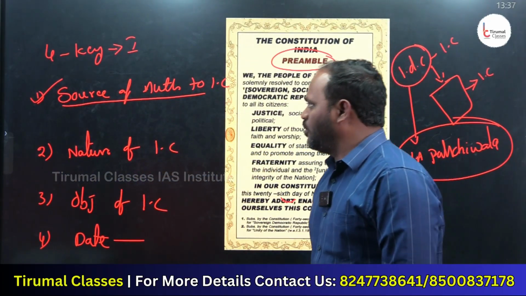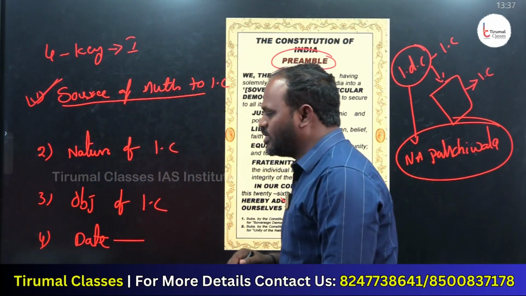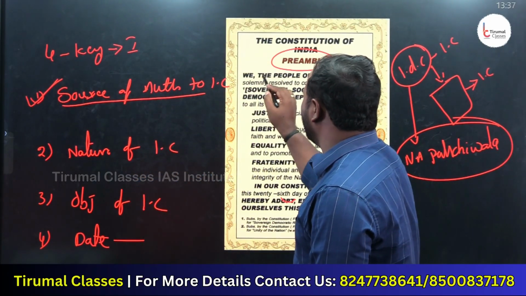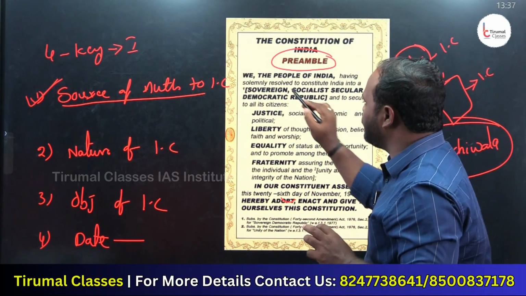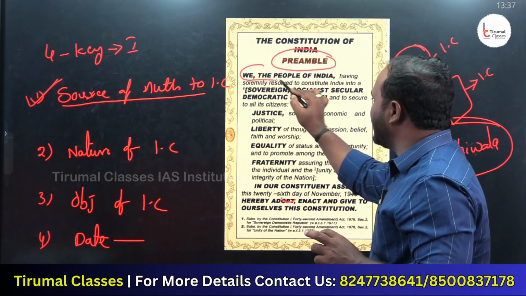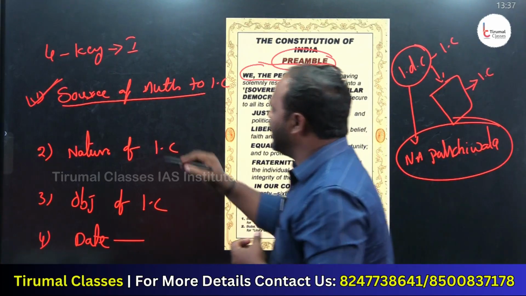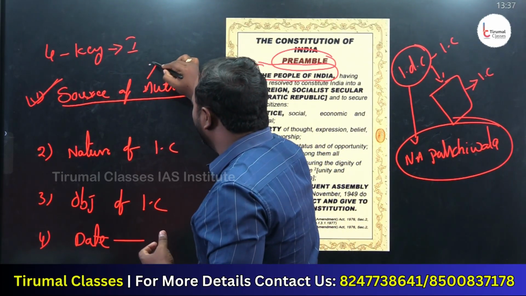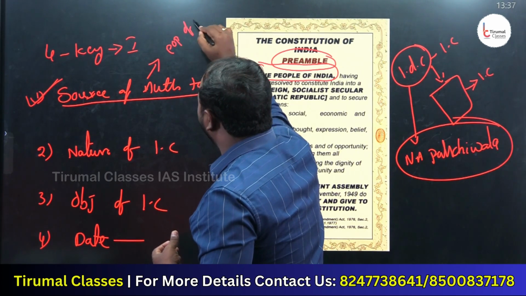Look carefully here, boys. When I say the source of authority of the Indian constitution, directly the answer is, look at this preamble definition, boys. In the preamble definition, the first words you see are "We the people of India". We mean to say the Indian constitution gets its source of authority from the people of India.